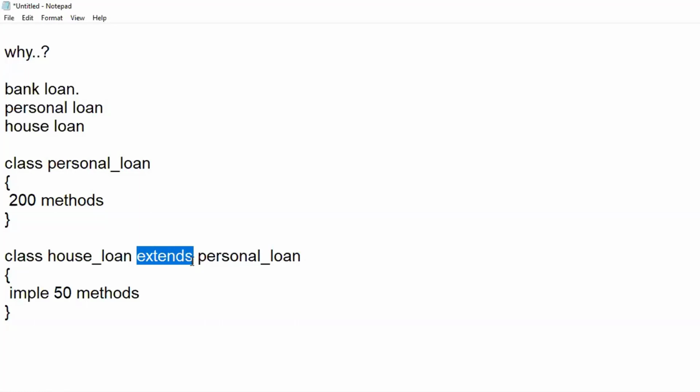If you have any questions with respect to these 3 points, you can post those questions in the chat box. If you don't have questions, then we will go through the points in the slide, and then we will discuss what are the different types of inheritance that Java supports. So till this point, if you have any questions, you can post them in the chat box.